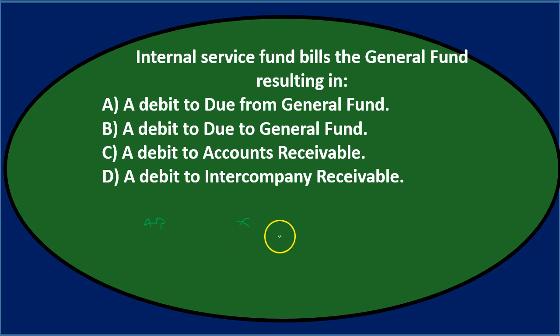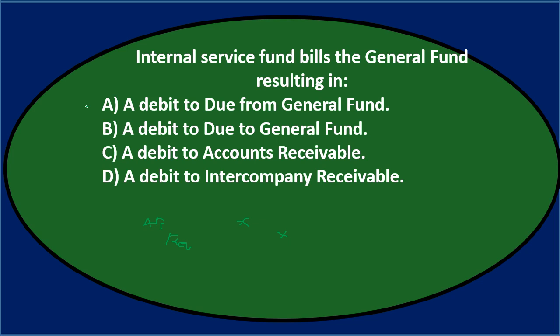So if I didn't know the name, I'd say, well, it's going to be something due from another part, right? That sounds reasonable. And then the credit, you would think, would be some type of something acting similar to a revenue type of account. Might be called billings or something like that. So, right, that would be the type of journal entry we're in. Now we fill in the names here so that we just get the debits. And you would write the journal entry to make sure you got the debits and credits going the right way.